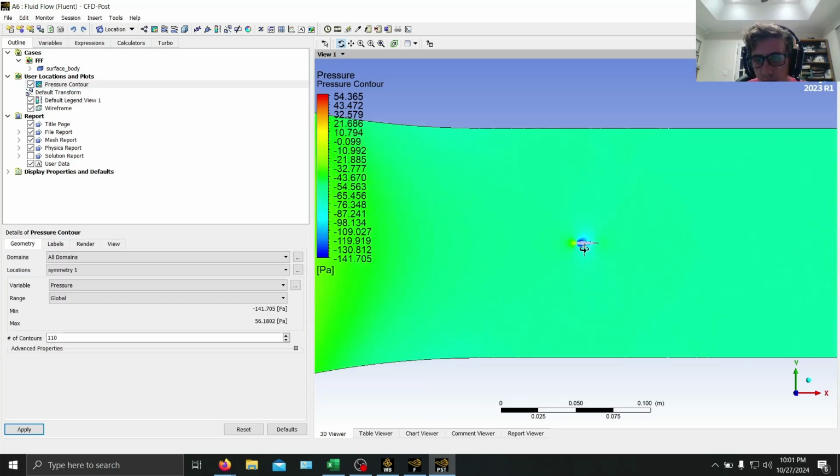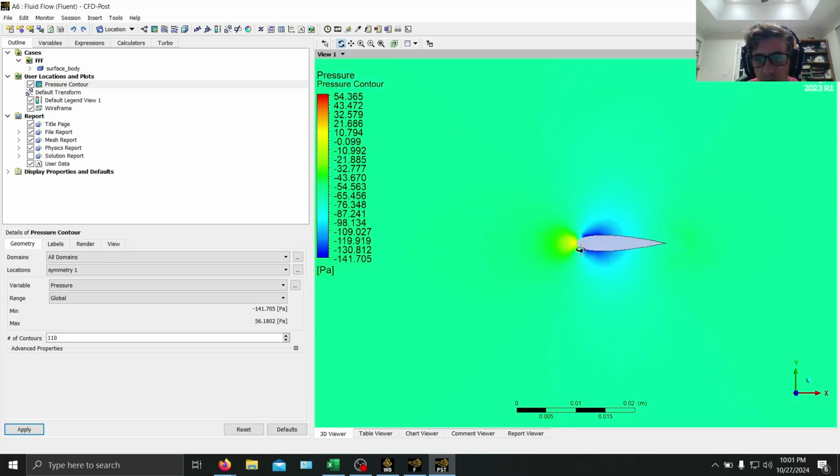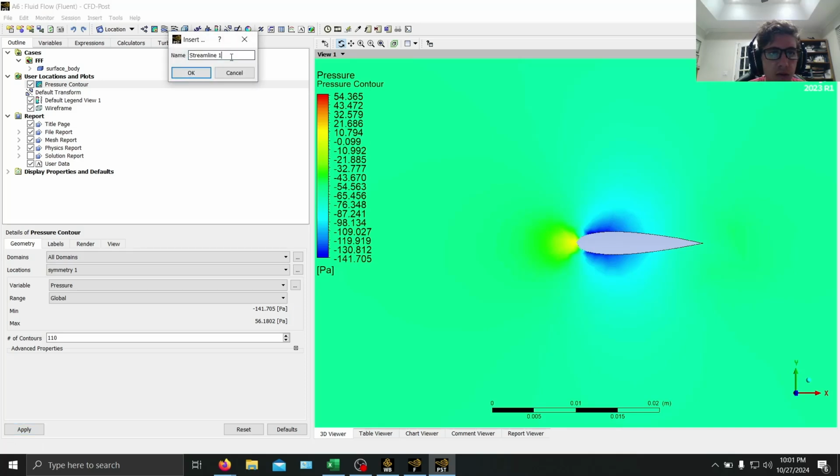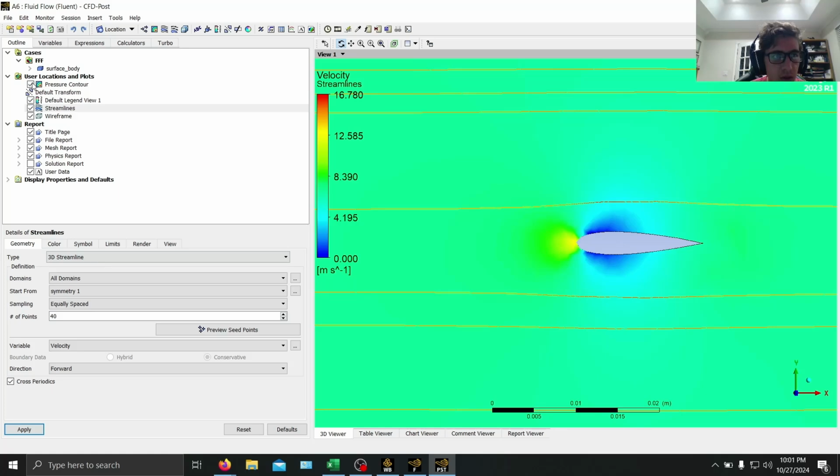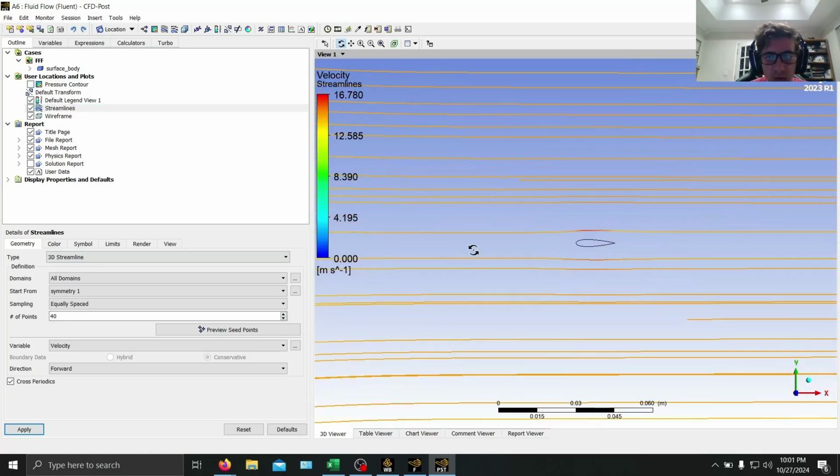As you can see around the airfoil, we have a big drop in pressure on the sides here, and then a bit of an increase here in the front where the air gets blocked up. Next thing we can do is insert streamlines. Same thing, symmetry 1, and we can do, say, 40. Apply. And then uncheck our pressure. And then let's increase these actually to 60 maybe.